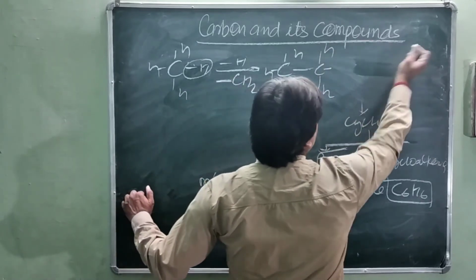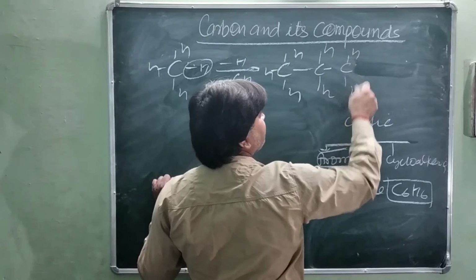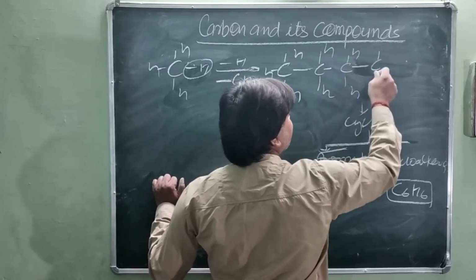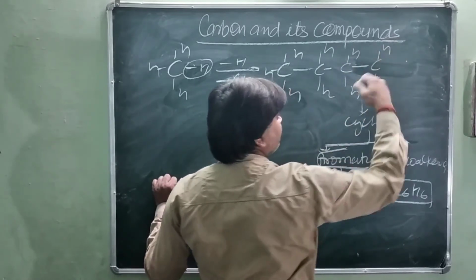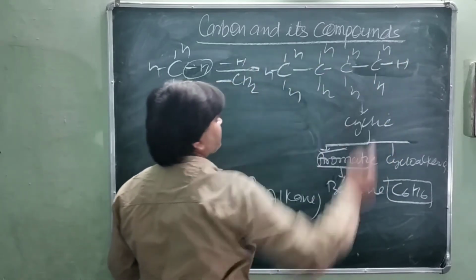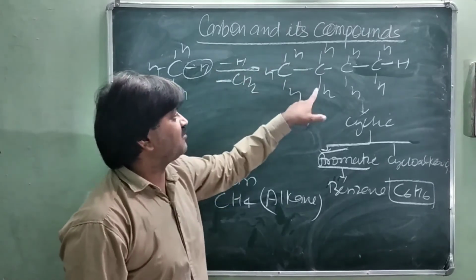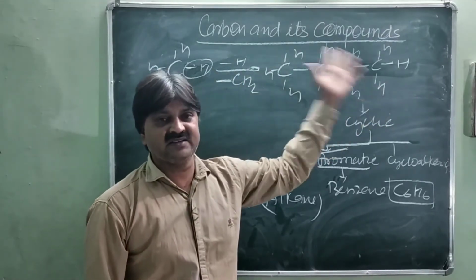Further, it can form another CH2 group, and the next member can be prepared. Whenever you want to end the chain, write the H here. As one carbon increases, we get methane, ethane, propane, butane, pentane, hexane, etc.